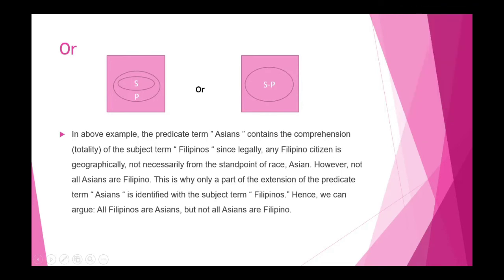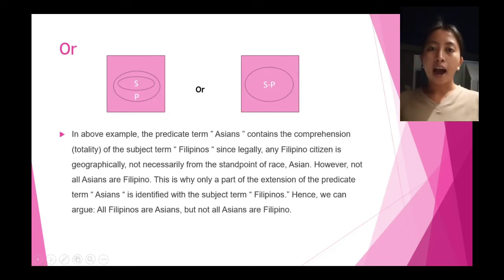In the above example, the predicate term Asians contains the comprehension totally of the subject term Filipinos, since legally any Filipino citizen is geographically, not necessarily from the standpoint of race, Asian. However, not all Asians are Filipino. This is why only part of the extension of the predicate term Asians is identified with the subject term Filipinos. Hence, we can argue all Filipinos are Asians, but not all Asians are Filipino.